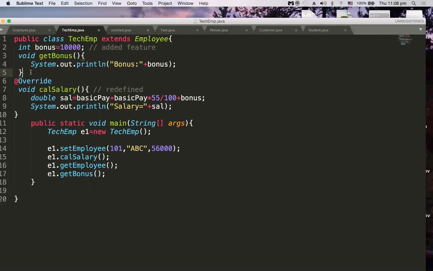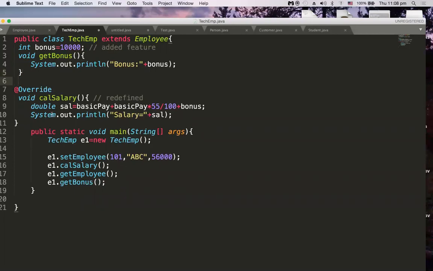Now what is actually happening is that this calSalary method is inherited by TechnicalEmployee from Employee, but this calSalary calculates the salary based on the basic pay with 55%. But this TechnicalEmployee has some bonus, right? So in the salary, bonus also has to be added.